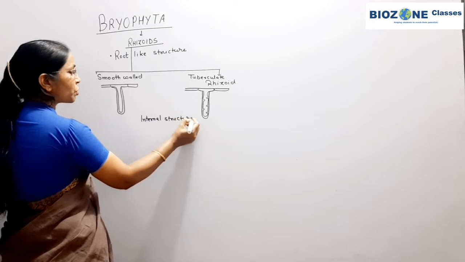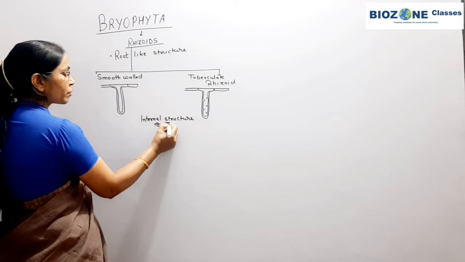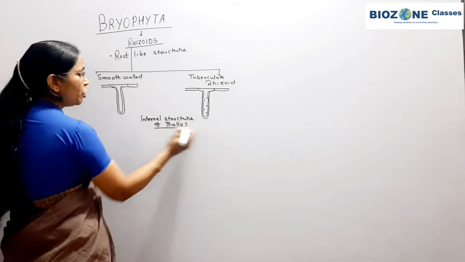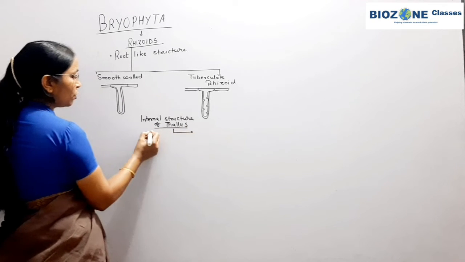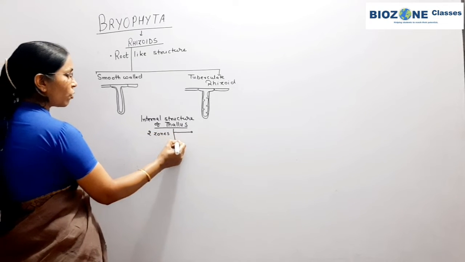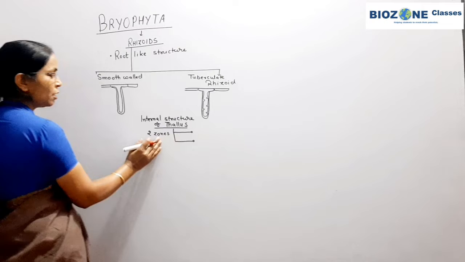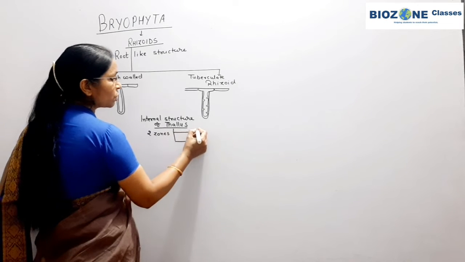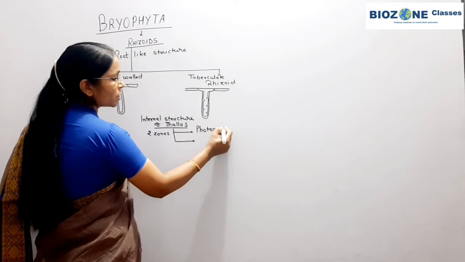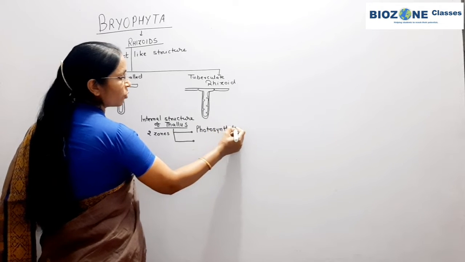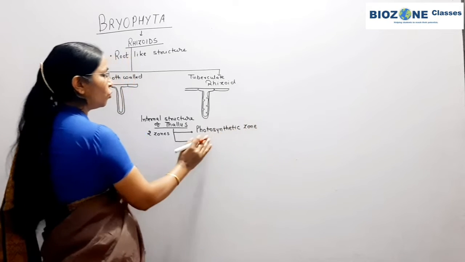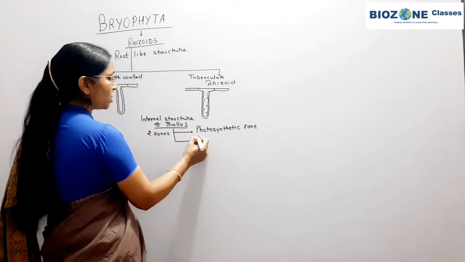So in the internal structure of thallus, only two zones are present. These two zones are made up of multicellular organization or multiple cells. One upper zone is the photosynthetic zone, where the cells show the presence of chloroplast and they are responsible for the formation of food by photosynthesis.